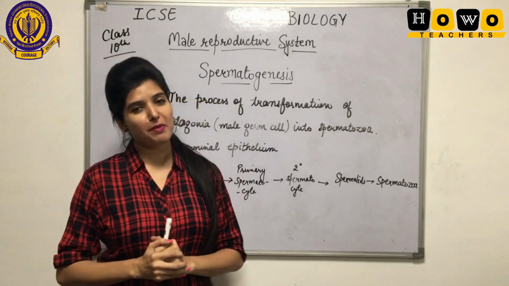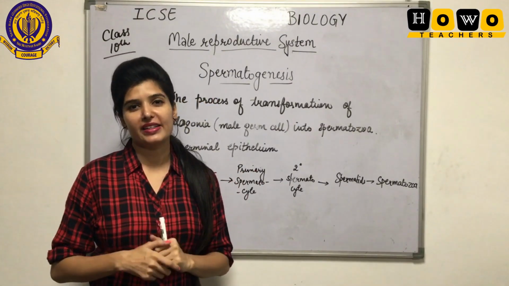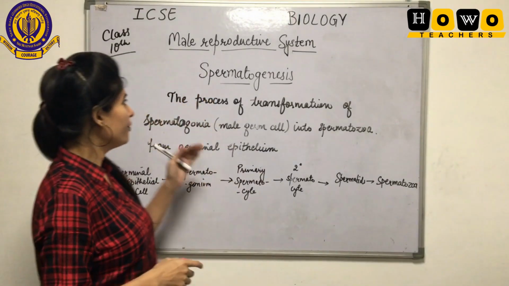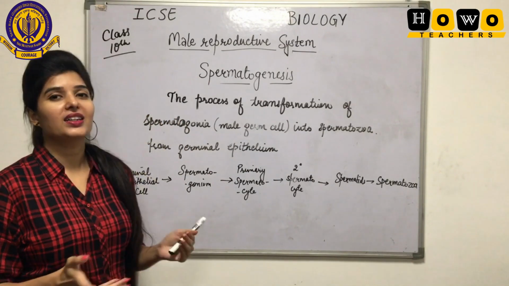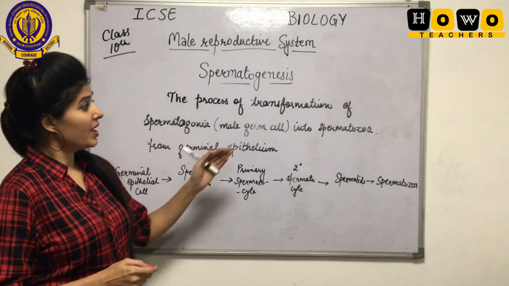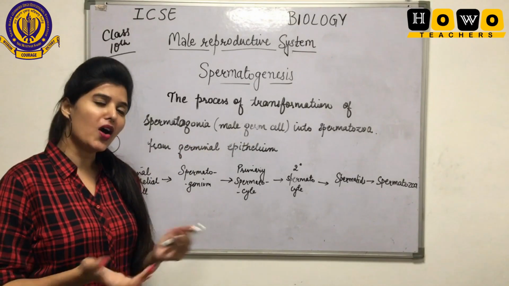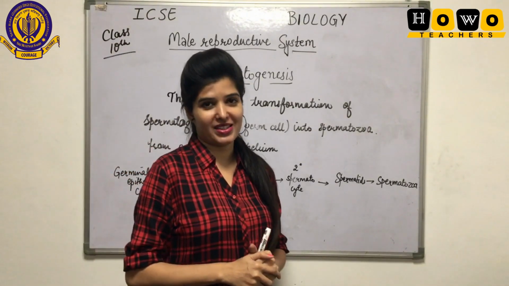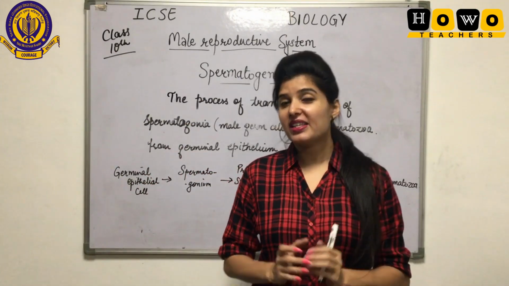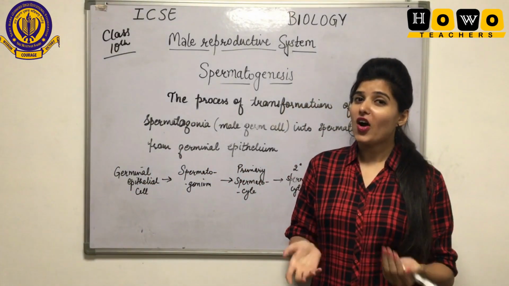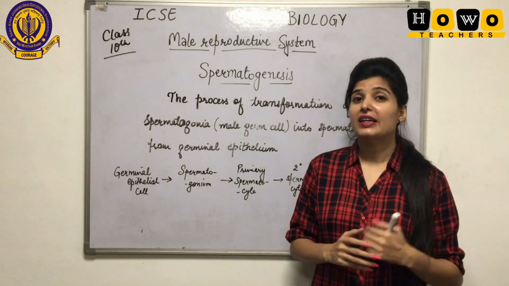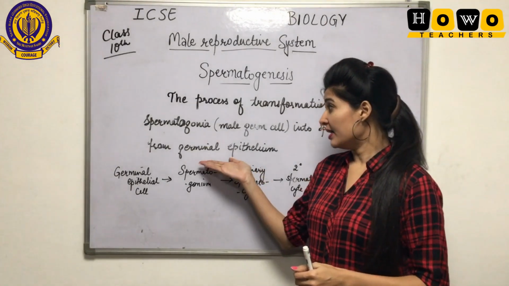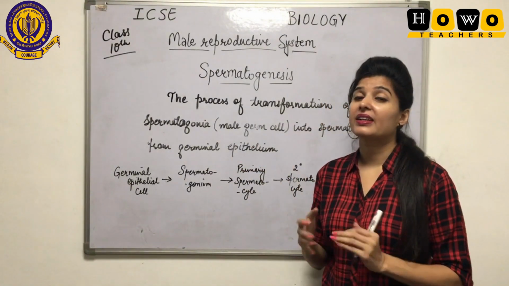What is spermatogenesis? Let us see. It is the process of transformation of the spermatogonia, that is the male germ cell, into the spermatozoa, or simply the sperm. It all takes place inside the testes, or simply inside the seminiferous tubules of testes, in the germinal epithelial layer.